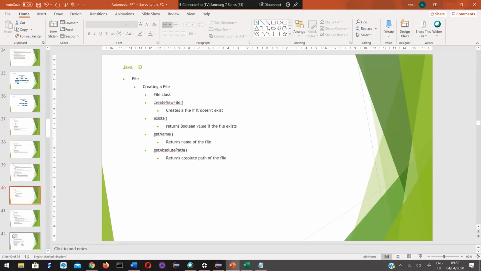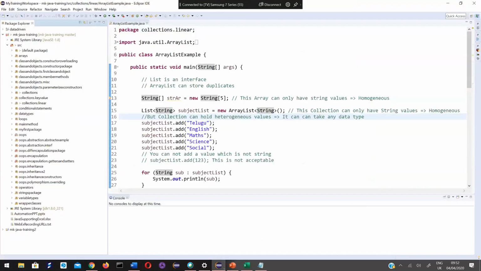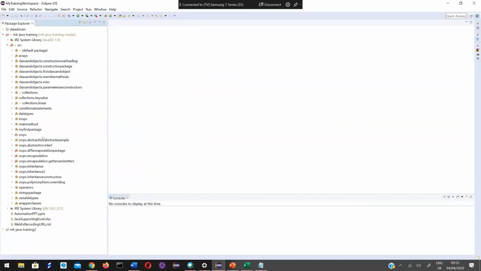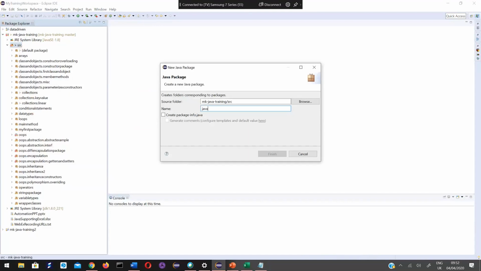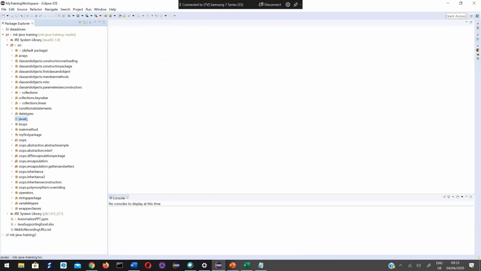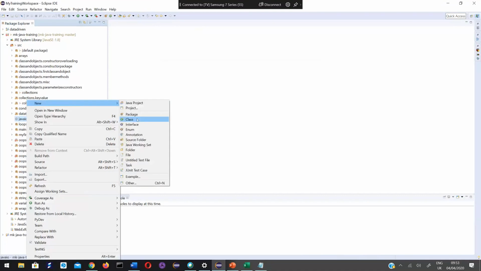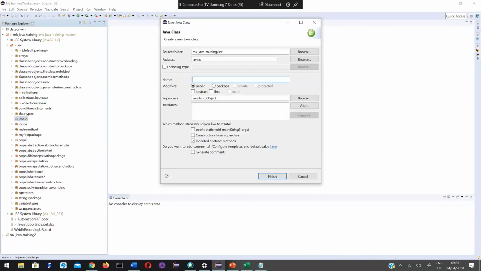Now, let us write our first computer program regarding files. Create a package called java.io.